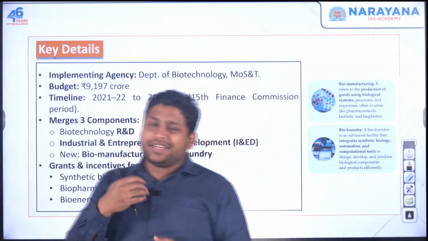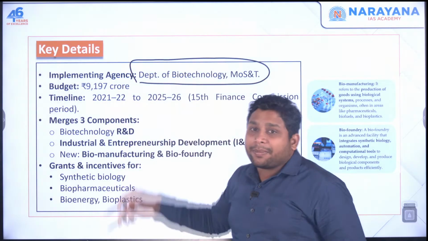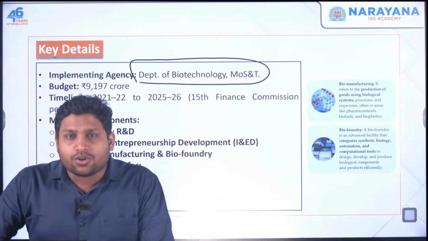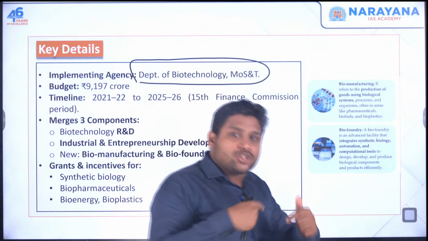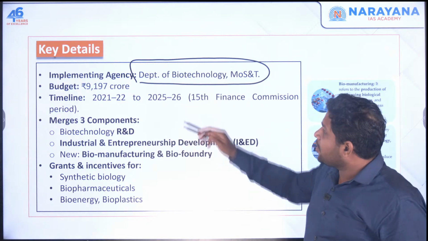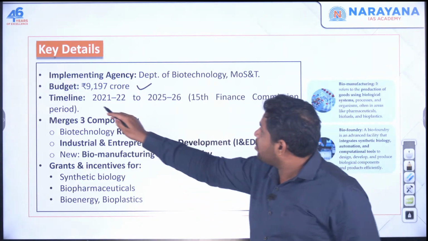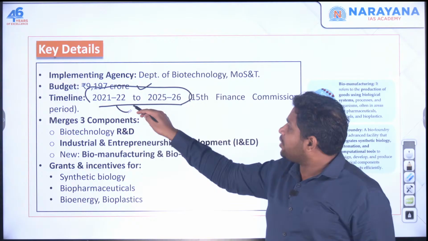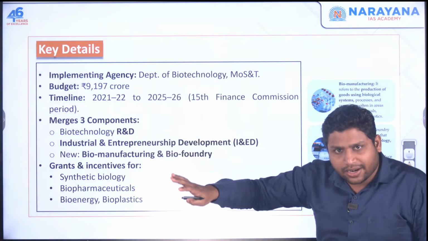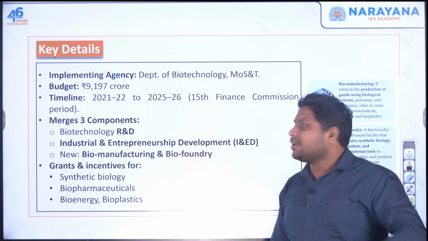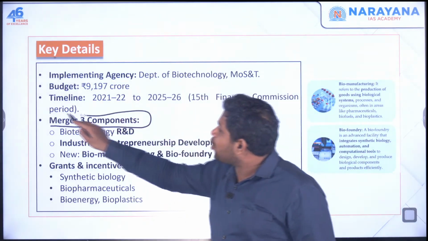Now if we look at the details of this particular scheme, the implementation agency is the Department of Biotechnology. We have a Ministry of Science and Technology, and under this ministry we have the Department of Biotechnology, which is going to implement this scheme. Budget allocation is almost 9,000 crore, and the timeline is 2021-22 to 2025-26. This was the timeline already set, but now that it has been approved very recently, it might be extended.